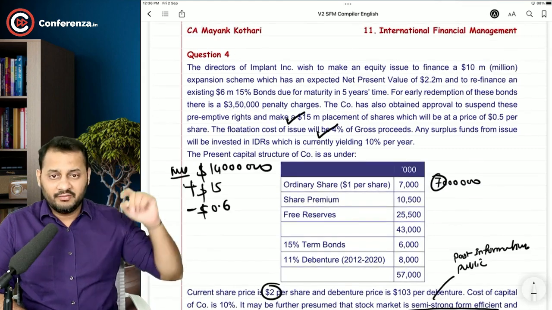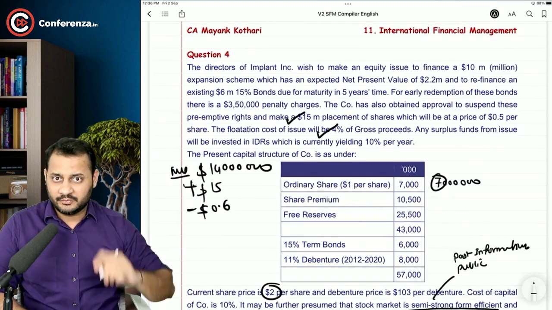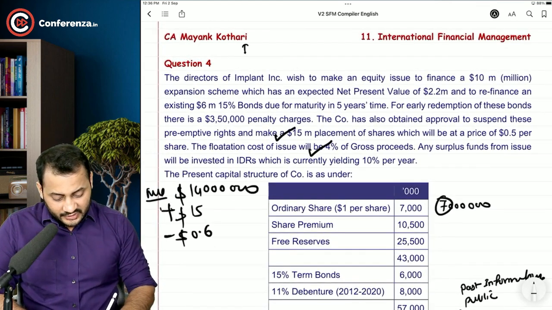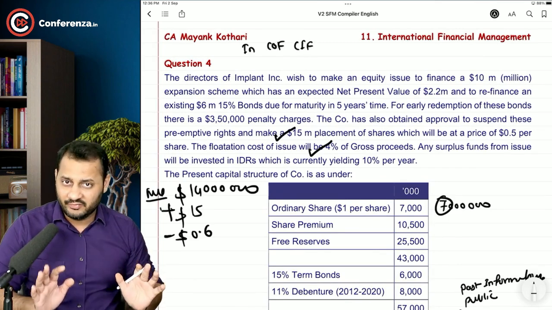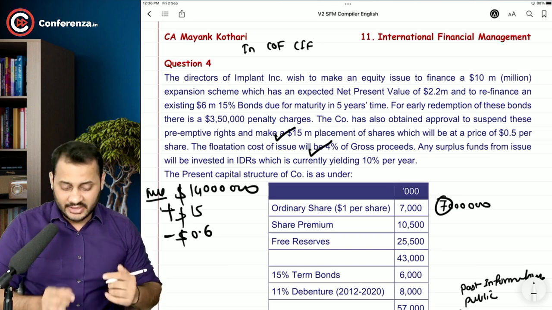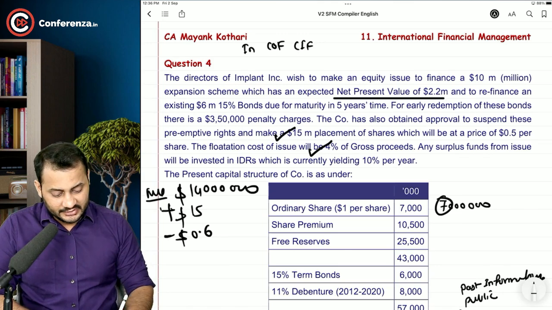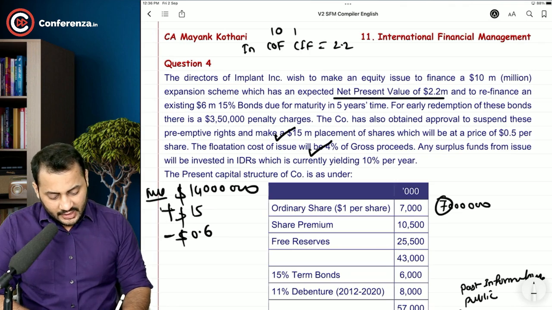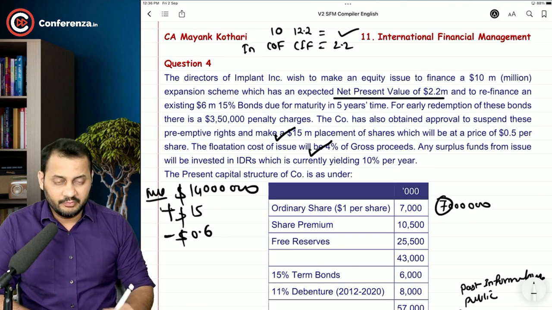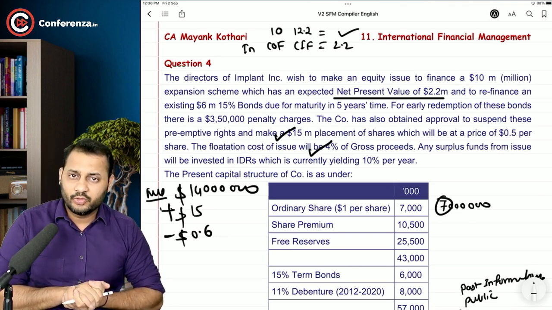Now, we will invest in the expansion program. The investment, that means cash outflow and inflow, are not given to us. But please understand, the NPV is given to you. That means if the cash outflow is 10 million and the cash inflow is 12.2 million, the NPV will be 2.2 million.